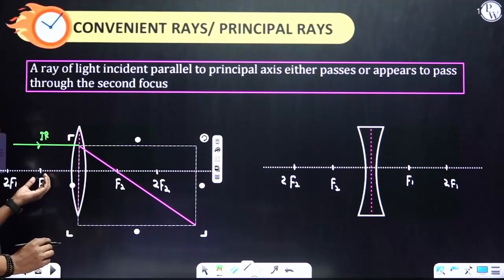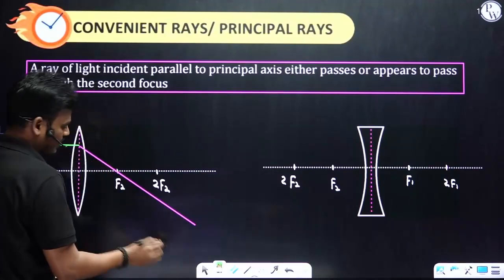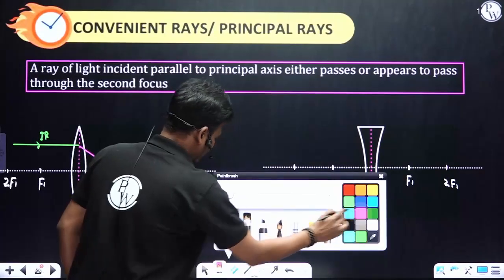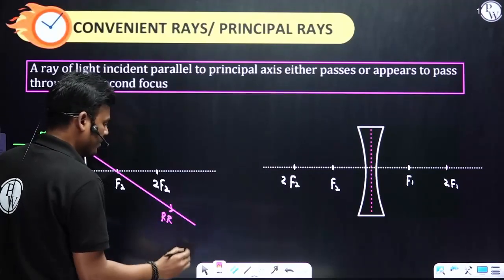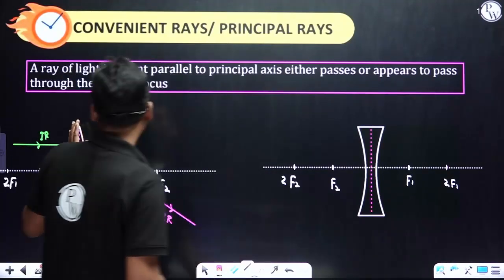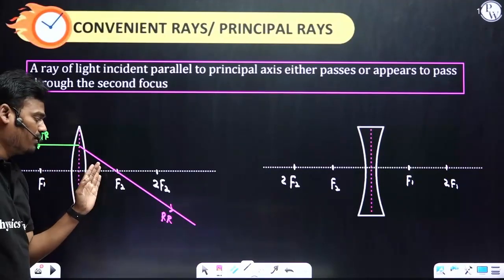This is the first focus. Okay, this side is the first focus. This is the second focus. And this is the refracted ray. In the same way, this is actually for a convex lens. It actually passes through the second focus.